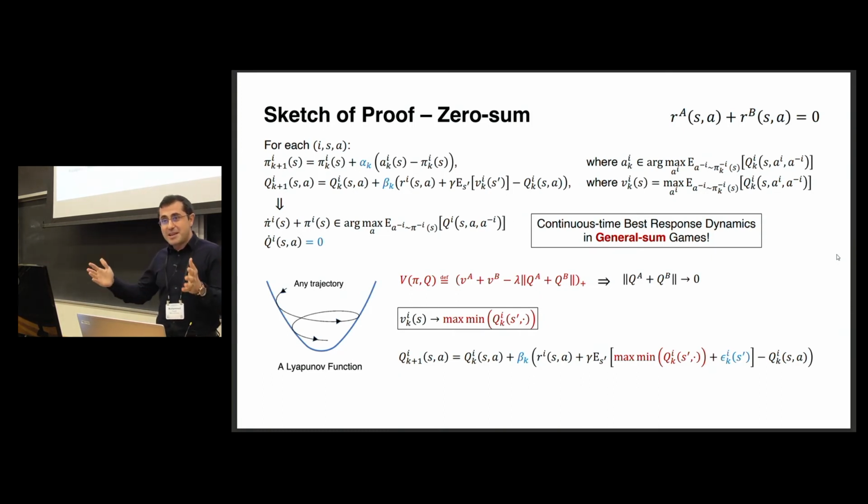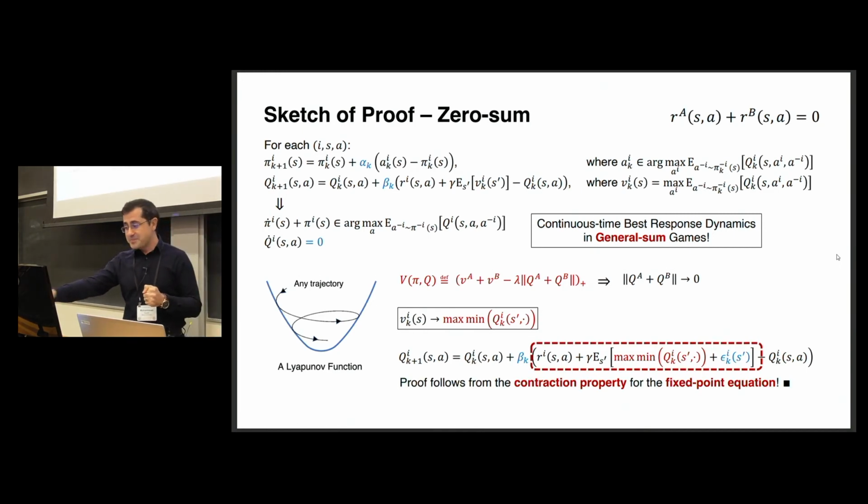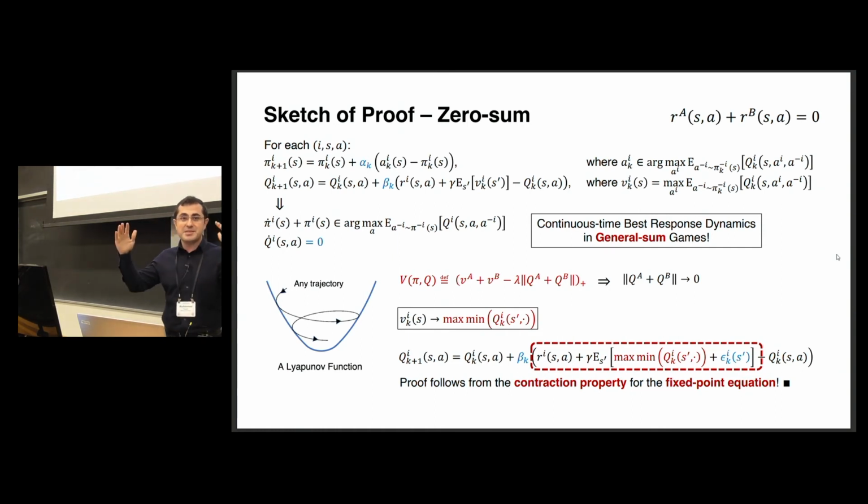And given that tracking result, now the Q function iteration will look something like that. And that term is almost like a Bellman operator with some asymptotically negligible error, because max-min is also a non-expansive function. And therefore, we have some contraction property from here. Because of that contraction property, the proof will follow.